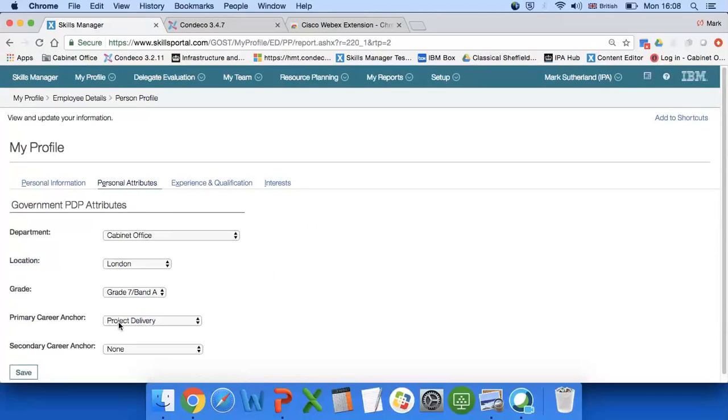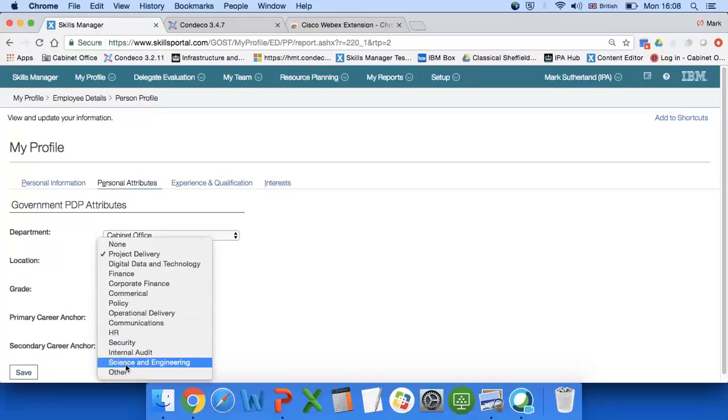There's also a my profile section, and an area on here called personal attributes. Some of the information may already be pre-populated, but there are others with drop down menus. At the bottom here is a section around career anchors. Most of our 11,000 project delivery professionals will have project delivery as their primary career anchor, but not necessarily everyone. So what we've listed here is a range of other professions. I've not listed all 30 government professions, just those that have quite a good link with project delivery, but there is an other.